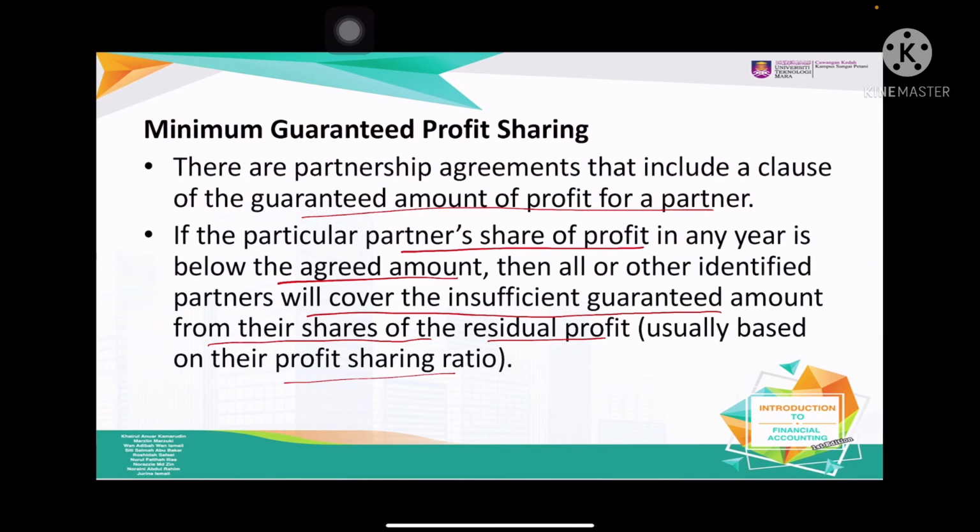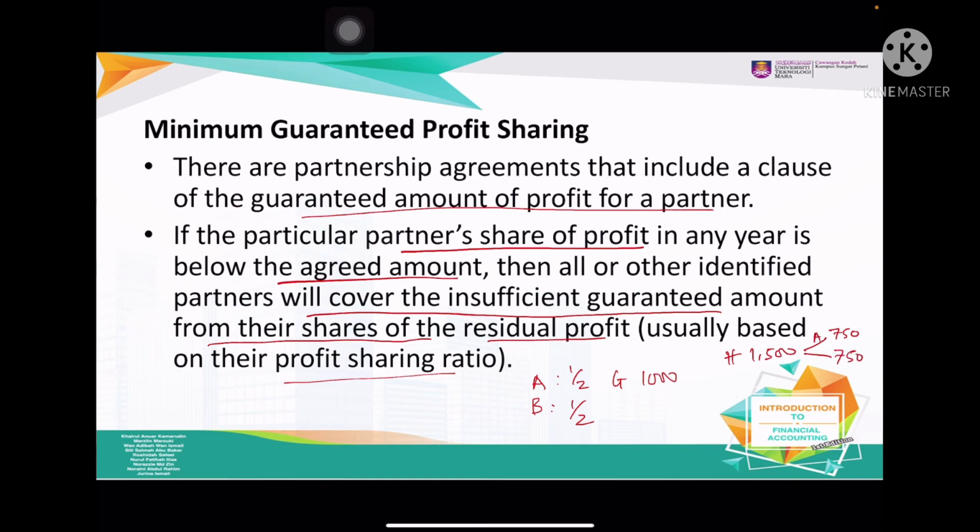we have partner A and partner B, right? So the profit sharing is equal. A is guaranteed 1,000. If the profit is 1,500, equally they should get 750 each, right?